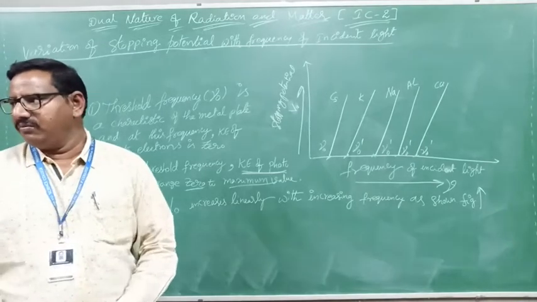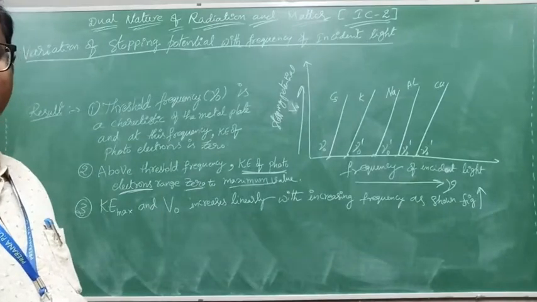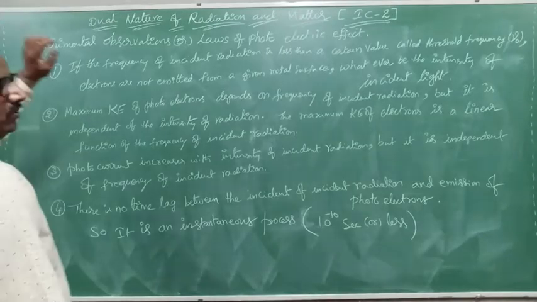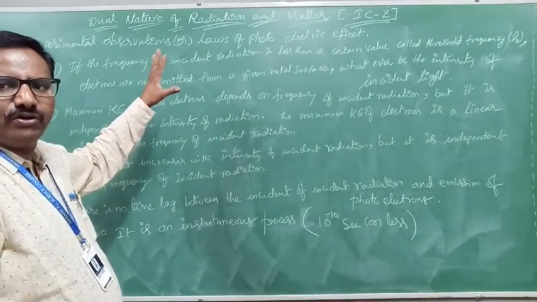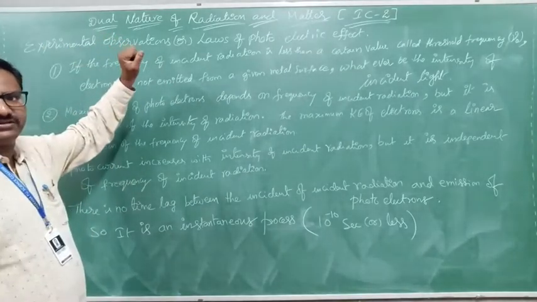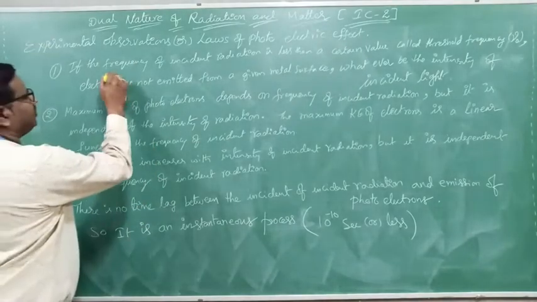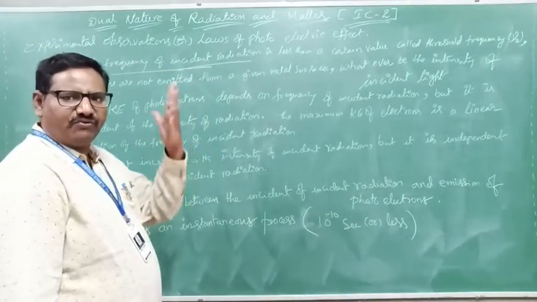Now, using all these graphs that we have seen up to now, we will learn some photoelectric laws, or experimental observations. The first point: if the frequency of incident radiation is below a minimum, there is no photoelectric effect.